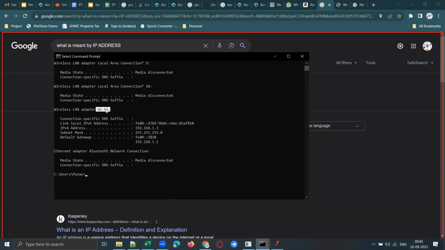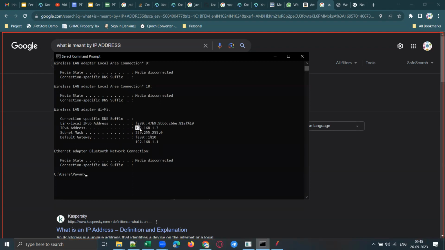How can we check whether we are connected to Wi-Fi or a LAN cable? By seeing this Wi-Fi symbol. If you see this Wi-Fi symbol, that means you are connected to the internet with the help of Wi-Fi. But if you are connected to a LAN cable, you see a different icon here, not this Wi-Fi symbol. However, I am connected to the internet by Wi-Fi.